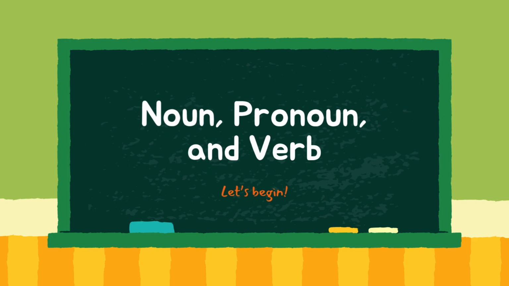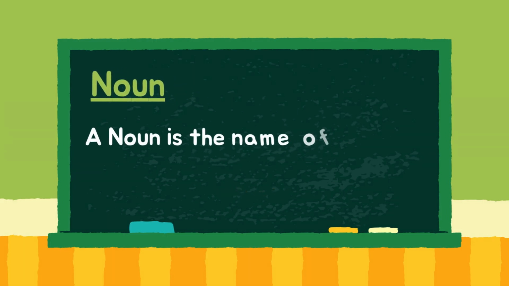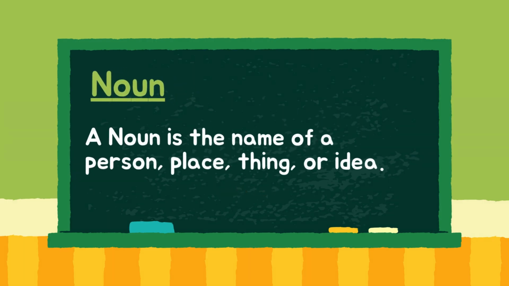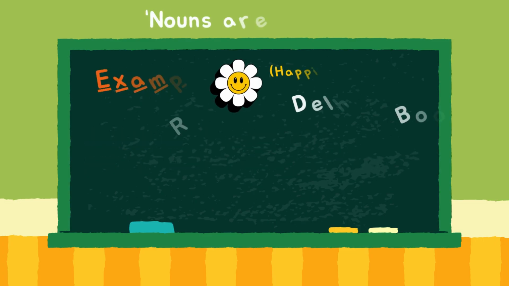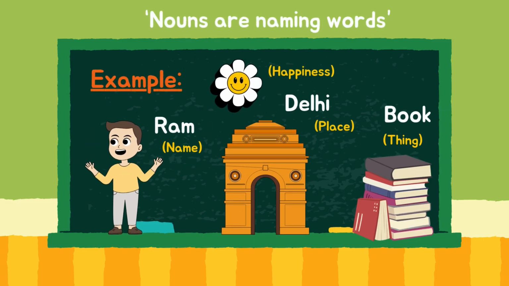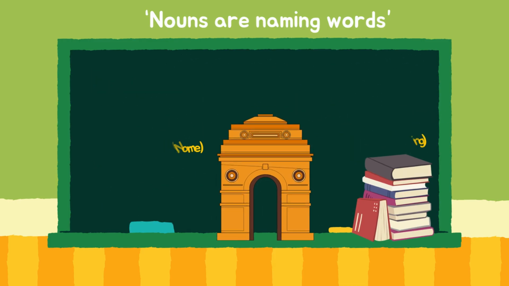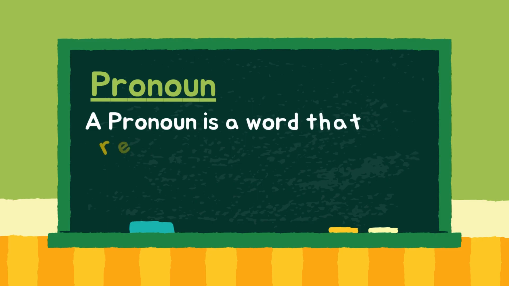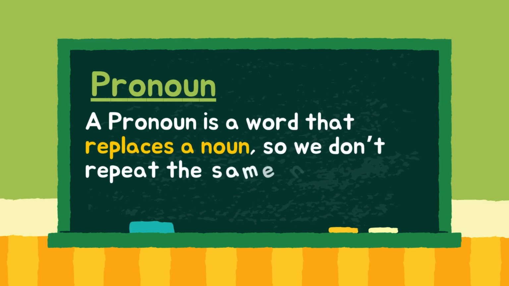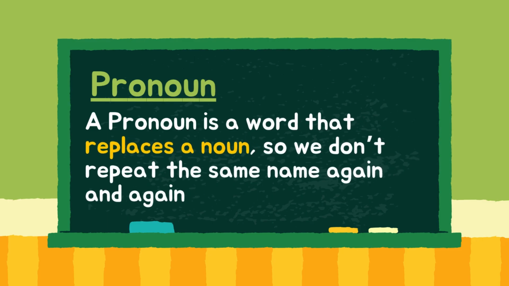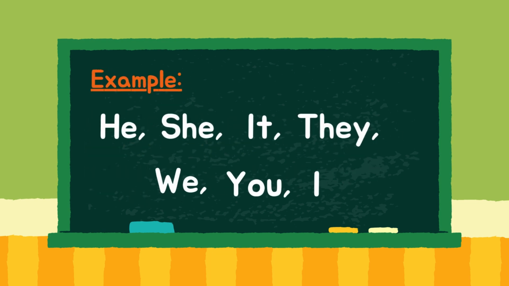Let's begin. A noun is the name of a person, place, thing, or idea. For example, Ram, Delhi, book, happiness. In short, nouns are naming words. A pronoun is a word that replaces a noun, so we don't repeat the same name again and again. Examples: he, she, it, they, we, you, I.